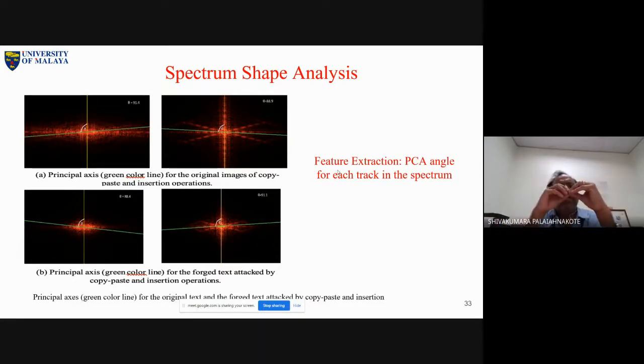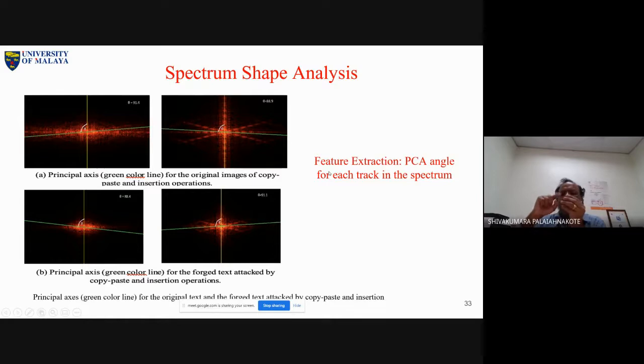PCA means the principal axis. So you know the principal axis. First, you calculate a principal axis for the spectrum. That is a reference angle for us. And then we take each sector, and each sector is actually one cone, from beginning to end. For every sector we calculate the angle again, and finally compare it with the reference angle. What is the difference? It is something like a deviation. That is what you are trying to collect.